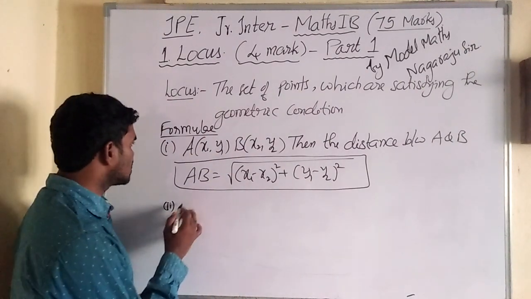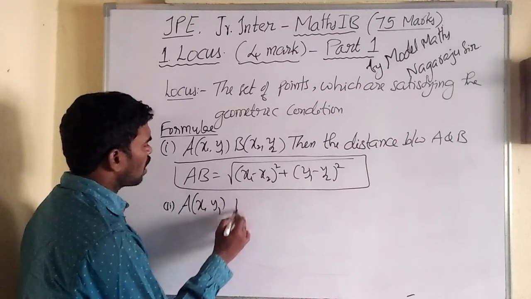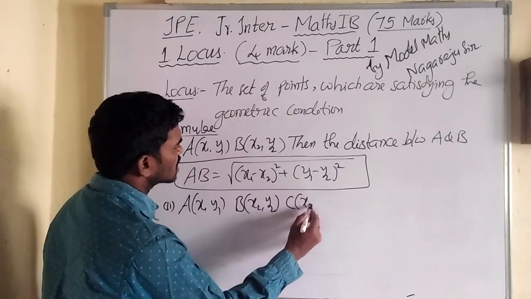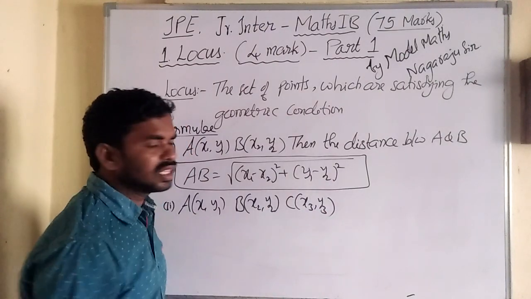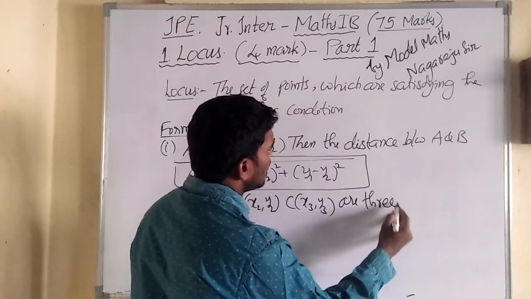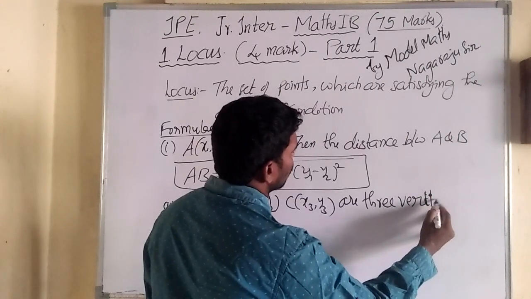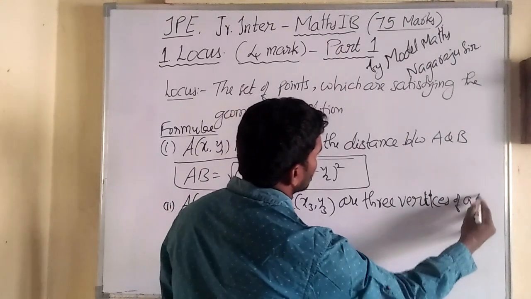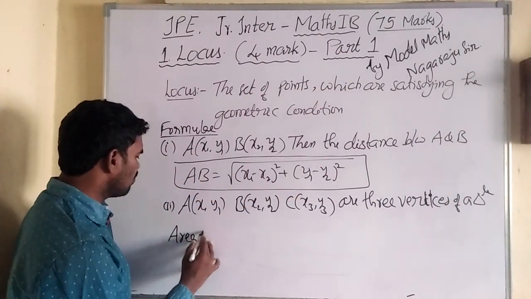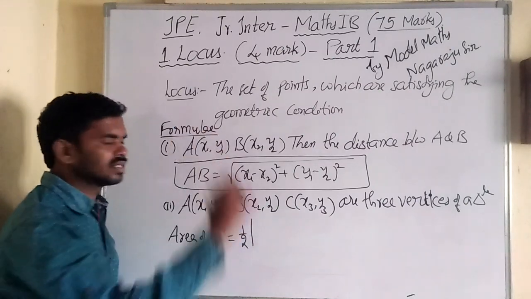And the second formula is: if A is x1 comma y1, B is x2 comma y2 and C is x3 comma y3, the 3 vertices of a triangle, then the area of the triangle is 1/2 into modulus.